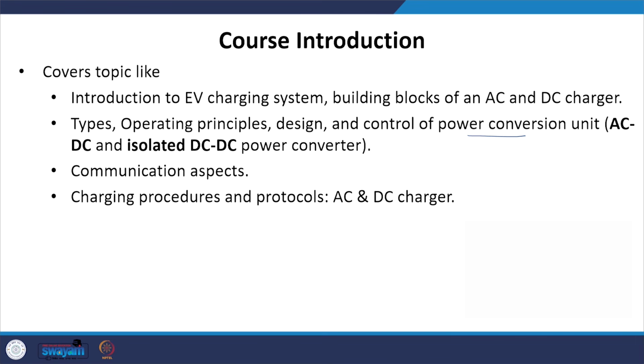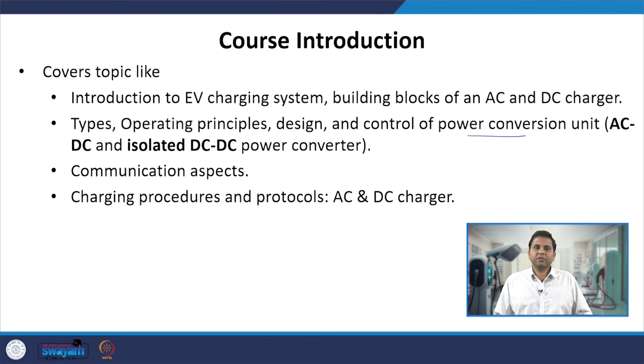If it is an AC charging system, the requirement of data to be transferred from EV to charger is not as critical as in the case of a DC charger, and we will discuss in detail as we go along in this course why in a DC charger we require a lot of data to be shared from the EV to the charger, primarily because the power conversion unit in the DC charger is kept outside the vehicle and you are directly plugging the DC into the electric vehicle.